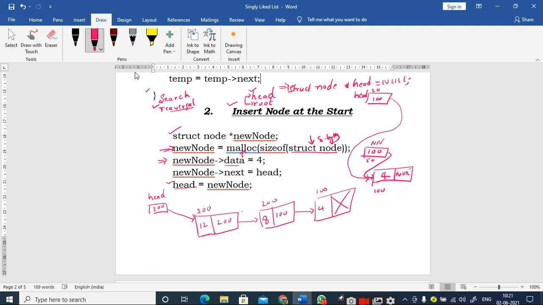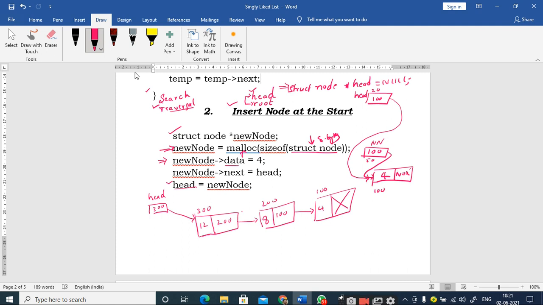Now tell me how many nodes are there with my singly linked list? One node. One, sir. Only one node. Don't consider the head as the node of the singly linked list. This is what I am going to stress. Right. Now if I want to go and repeat this statement, again I will call the function. All these statements should be written as a module. That means all these statements you should write it as a function. So once you write it as a function, whenever you want to insert it at the starting of the singly linked list, you just make a function call for this function definition.